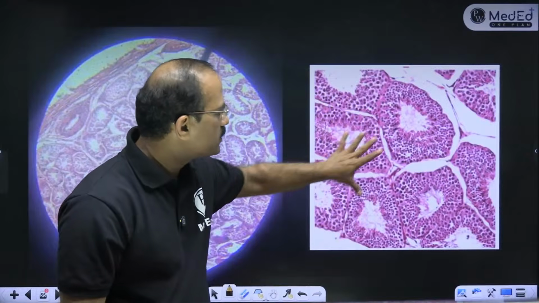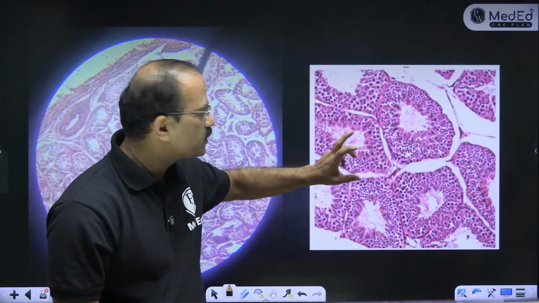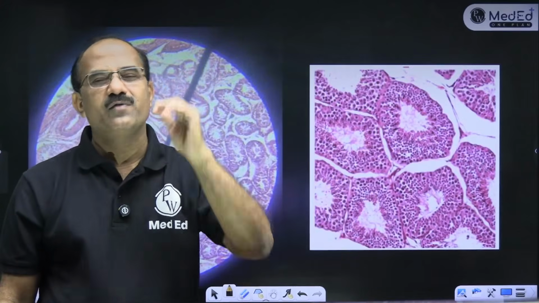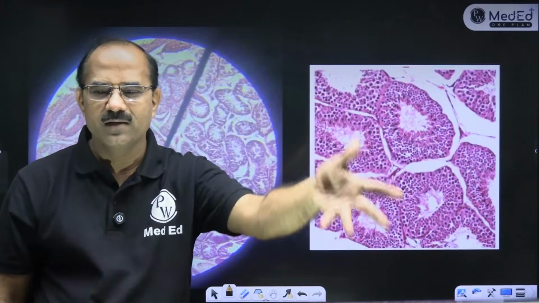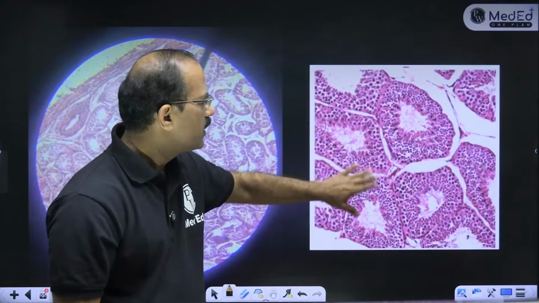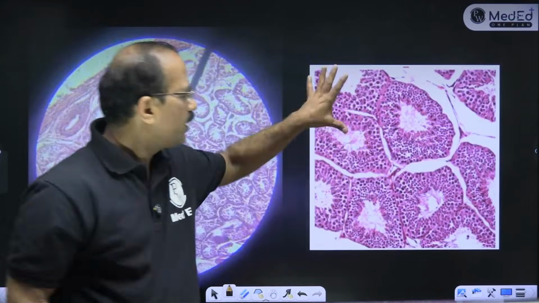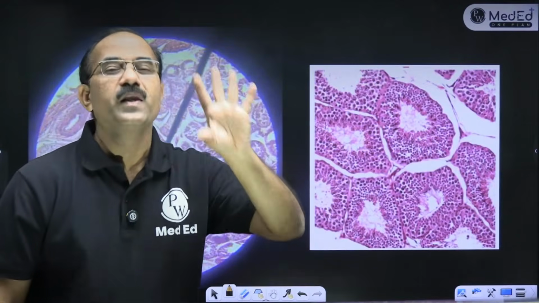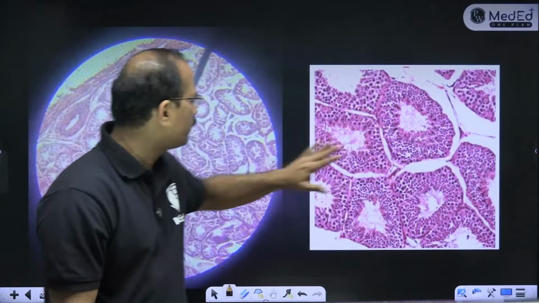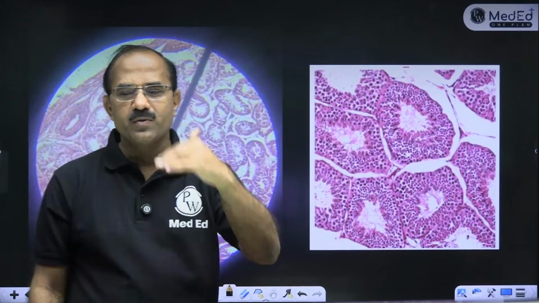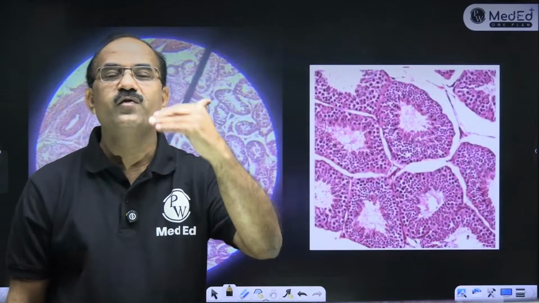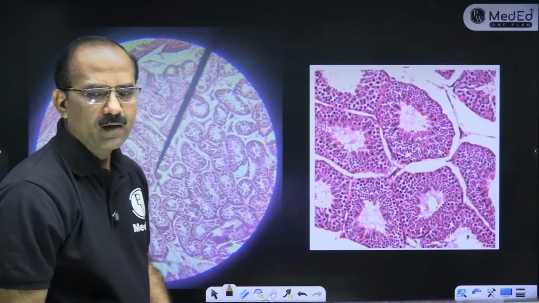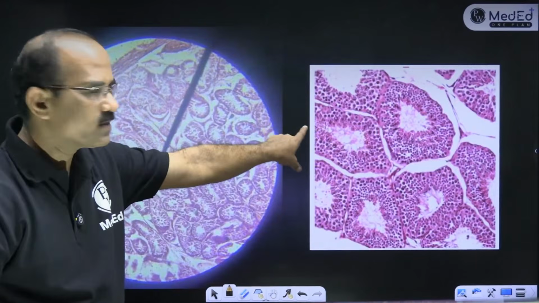Testis is a very important slide. In this seminiferous tubule, there are different stages of developing sperms: spermatogonia, type A, type B, spermatocytes, and then sperms. In the middle of the seminiferous tubule there is the Sertoli cell, and in between the seminiferous tubules you have the interstitial cells of Leydig. That is theoretical. What you will see are seminiferous tubules with different stages of developing sperms. Fine. Clear? So testis is another very important slide.